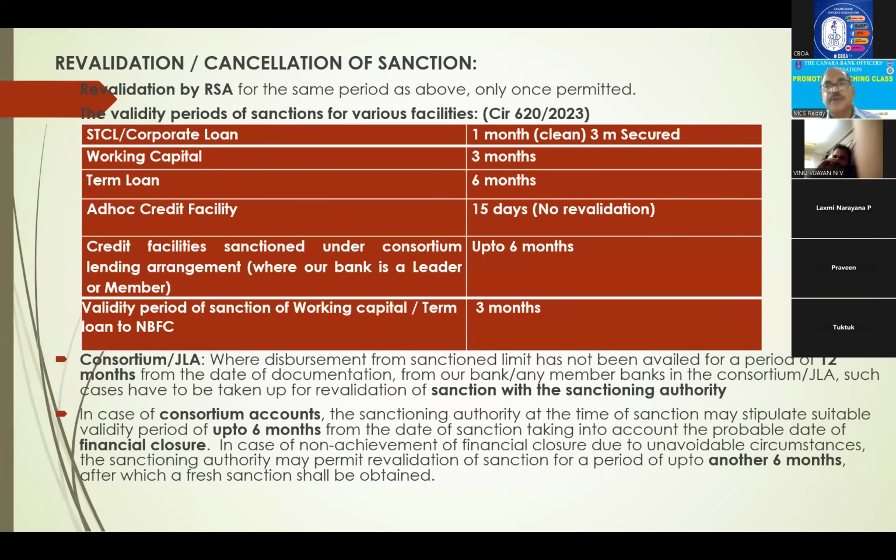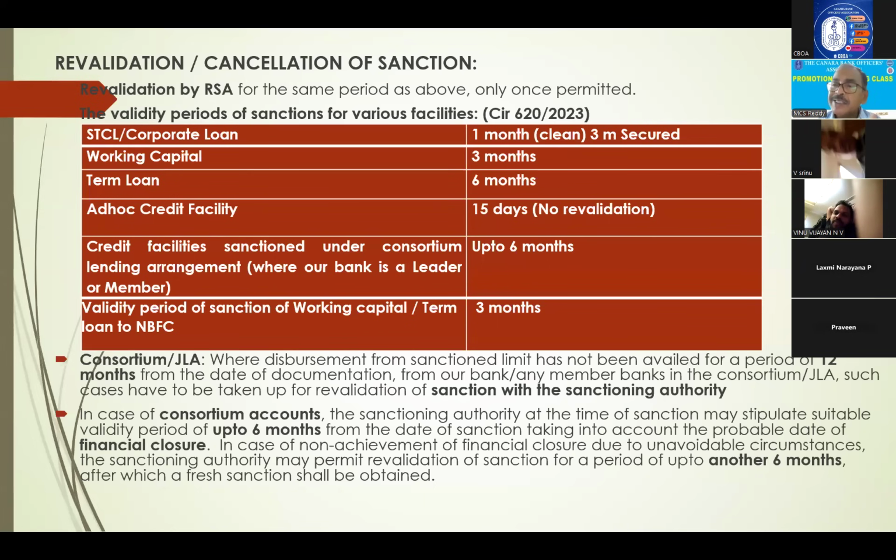This is separate, new. Recently it has come. So it is important for the current exam. 3 months for NBFC, whether working capital or term loan. Right? Next. What happens in case of consortium or JLA? There will be more than one bank. And the party has executed loan papers.